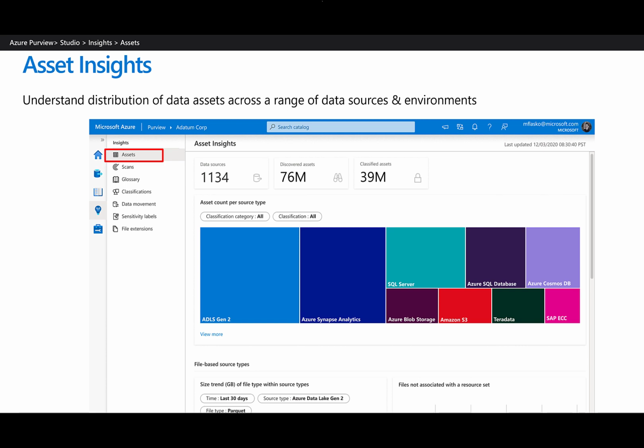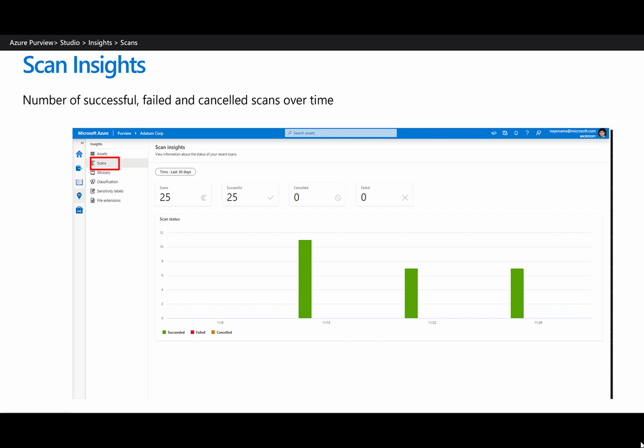Scan Insights, as the name implies, provides a view of the scan progress from the last 30 days. This allows you to gain insights about the scans, understand where scans are failing. This sets the stage for additional insights, so we could drill down into the scans for more information, see the scan names, execution count and time, and then also navigate into scan history to see exactly when scans were run, where they failed, where they were canceled, or where they were successful.